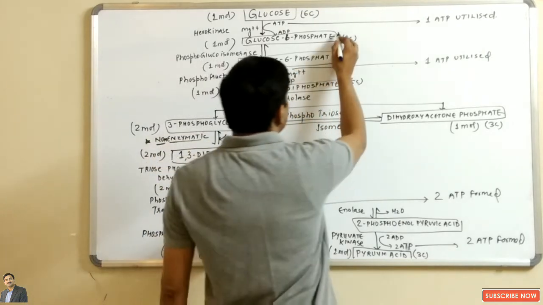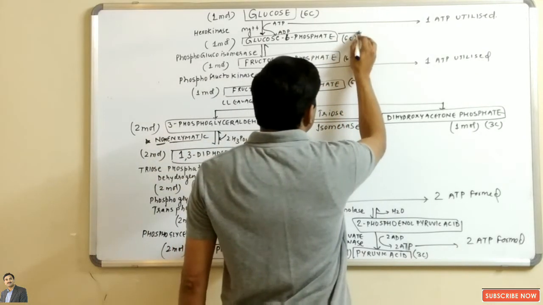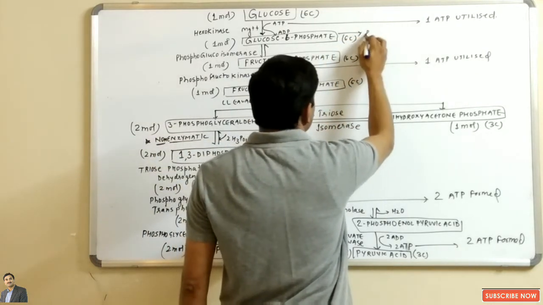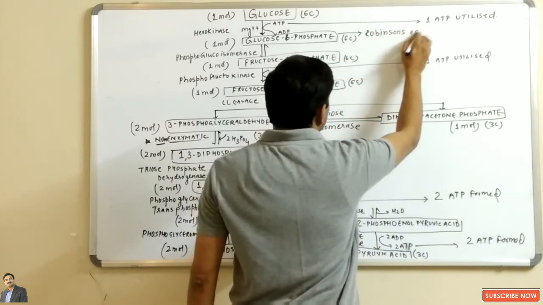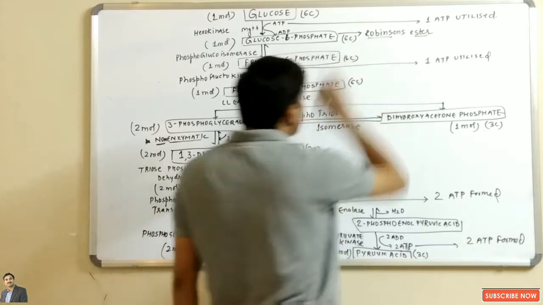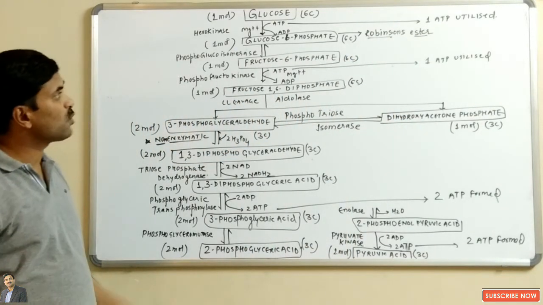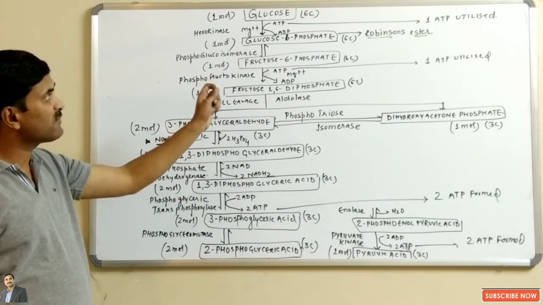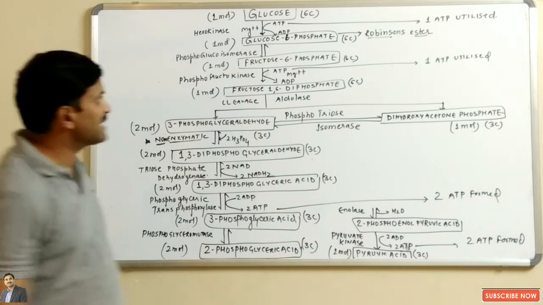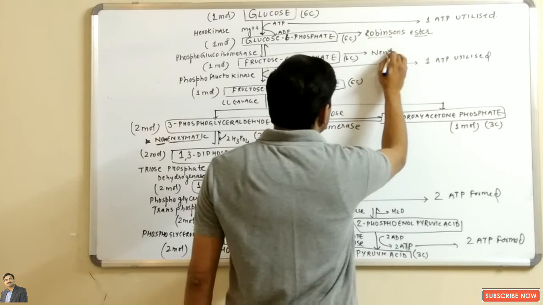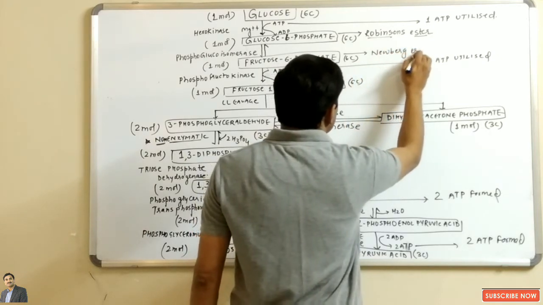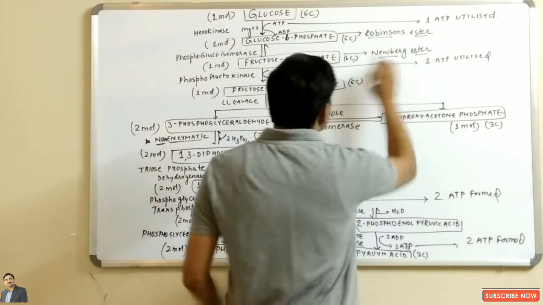One thing to be remembered here is that glucose 6-phosphate is also called Robinson's ester. At least two times a question is asked in exams: out of the following, which is Robinson's ester? So glucose 6-phosphate is called what? Robinson's ester. And fructose 6-phosphate is also called Newburgh ester.